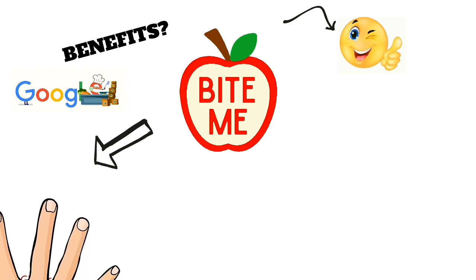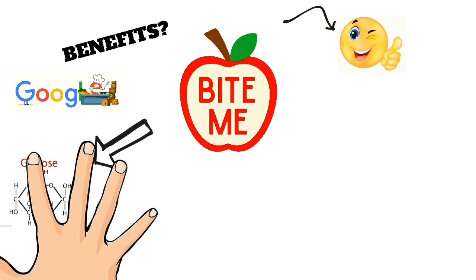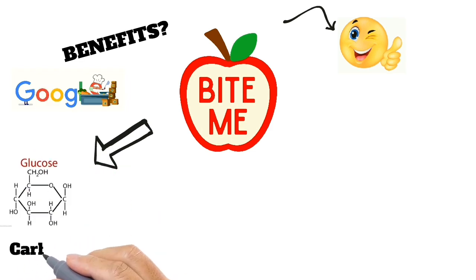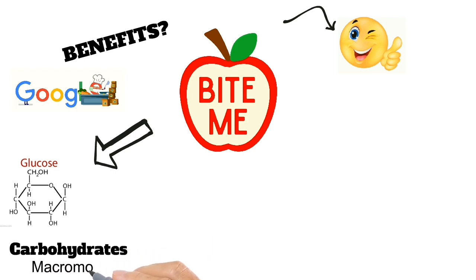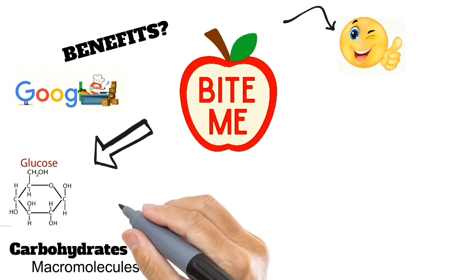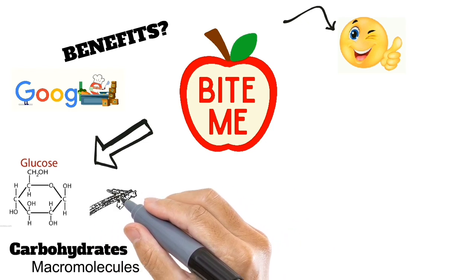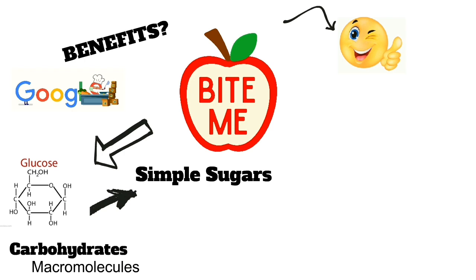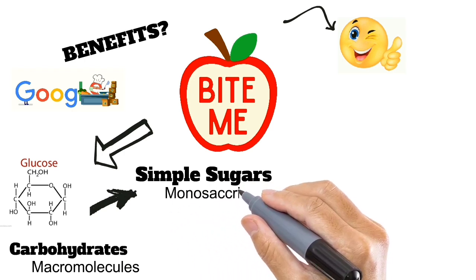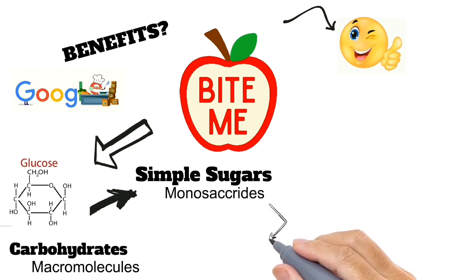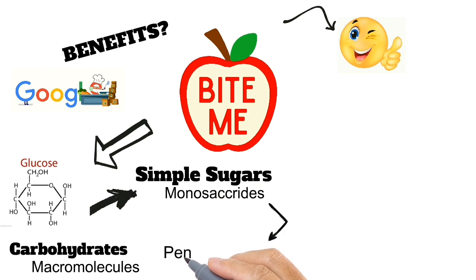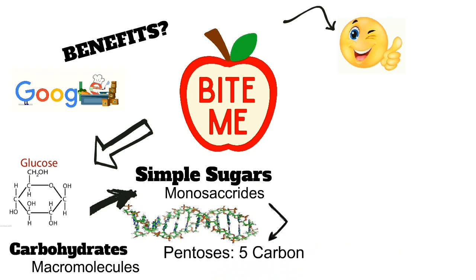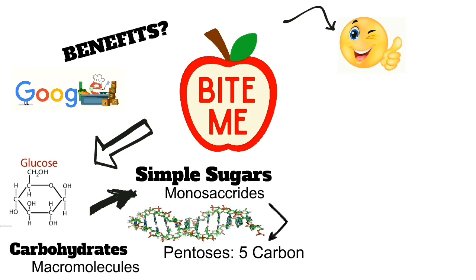An apple is composed of carbohydrates which comprises of small sugar units, for example glucose. Carbohydrates are basically the macromolecules which are formed by the combination of simple sugars. Simple sugars are also known as monosaccharides. There are two types of monosaccharides. The first one are pentoses, 5-carbon sugar, and these are found in DNAs.